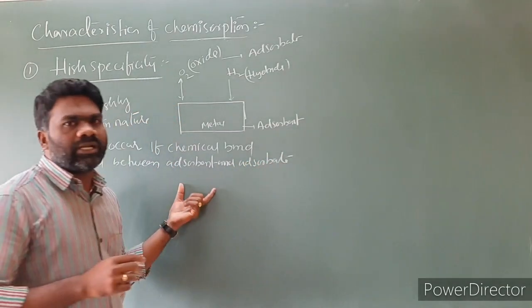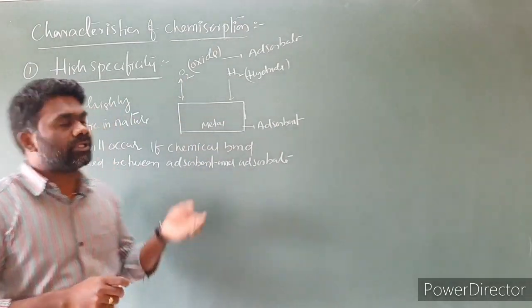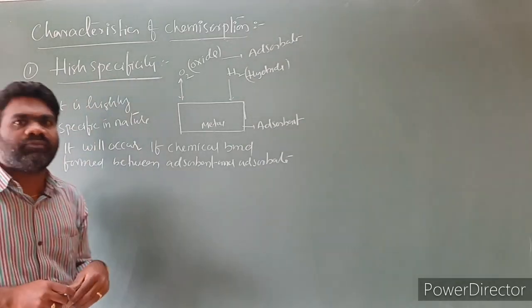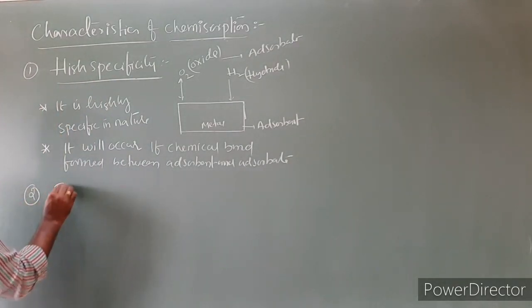So between adsorbent and adsorbate, a chemical bond is formed, then only chemisorption is possible. So that it is highly specific in nature. And the second characteristic is irreversibility.